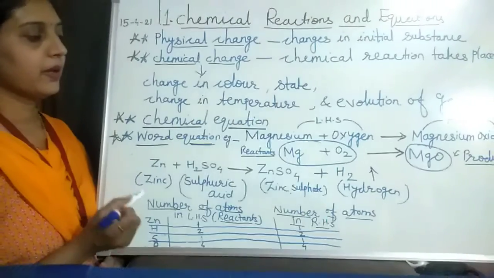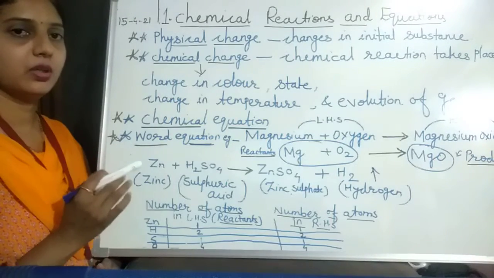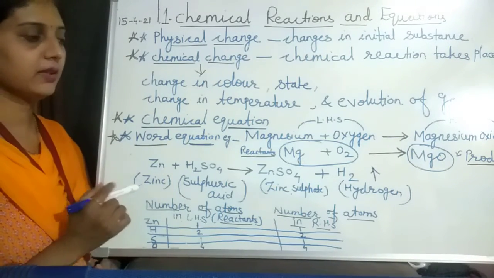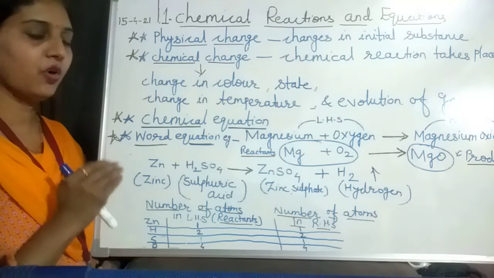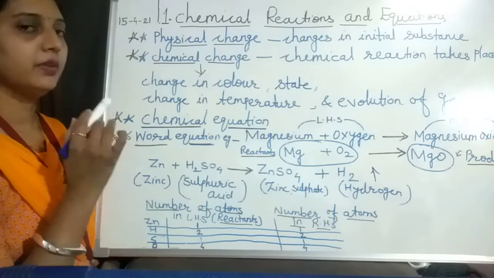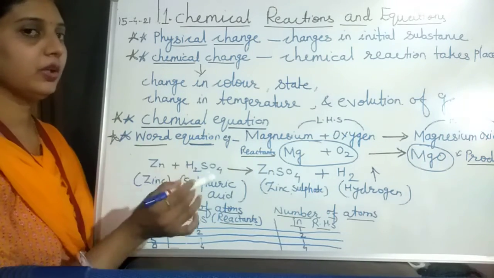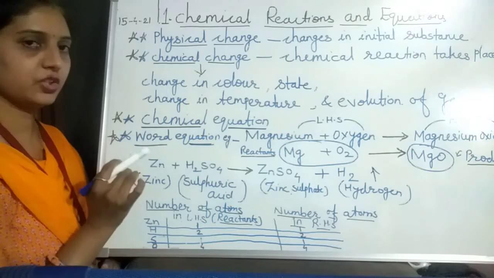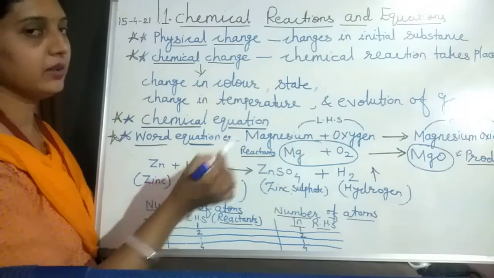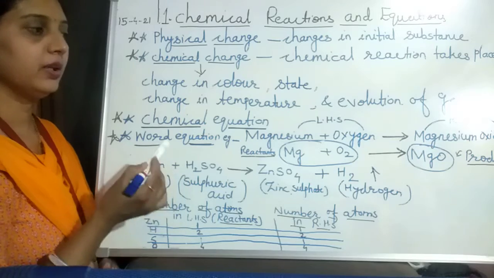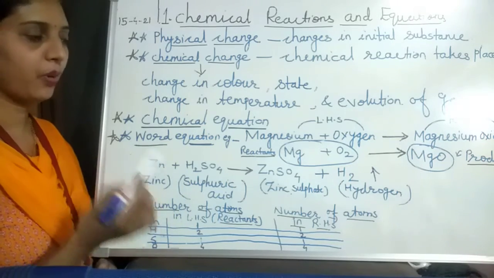For that, if we take a chemical reaction, we find two terms: reactants and products. So what are reactants and products? The substances which take part in that reaction are called reactants, and the new substance which is formed in that reaction, we call it the product.